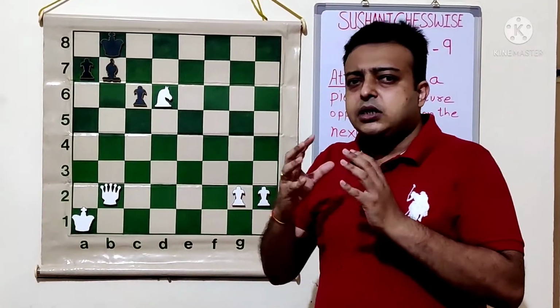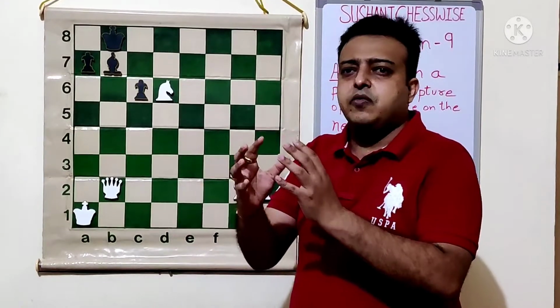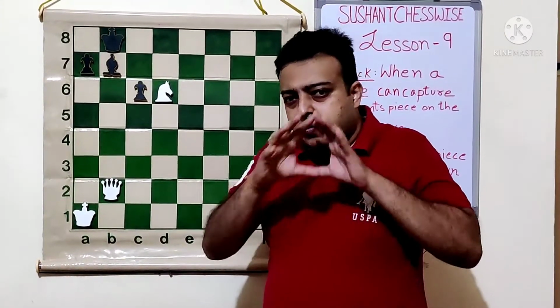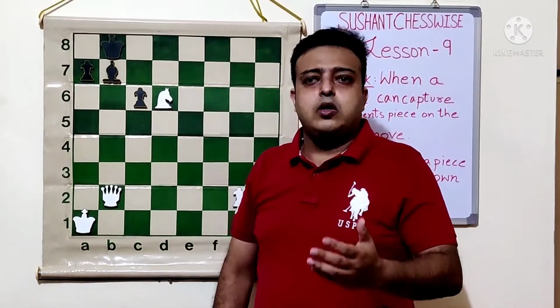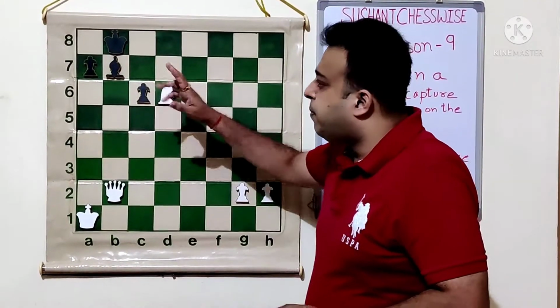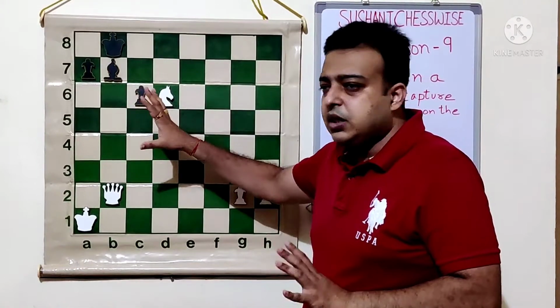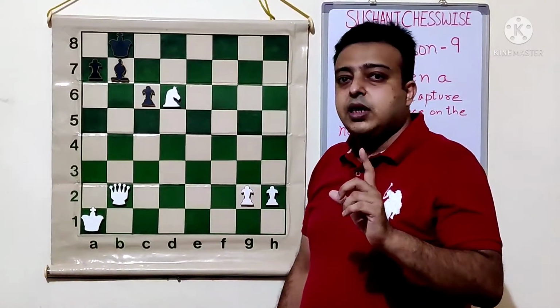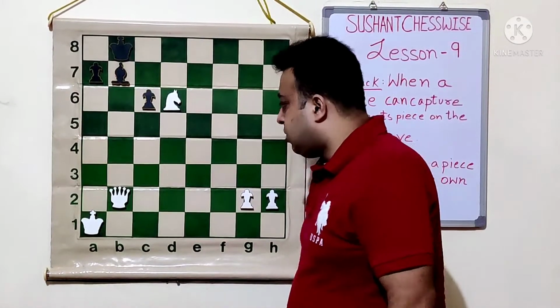That is the practice we will do initially on one side of the board, then gradually we will try to see everything, because covering everything at a time is going to be difficult. So first we will practice to see attacks and supports near the king. And we will also try to see that we are not missing any checks.